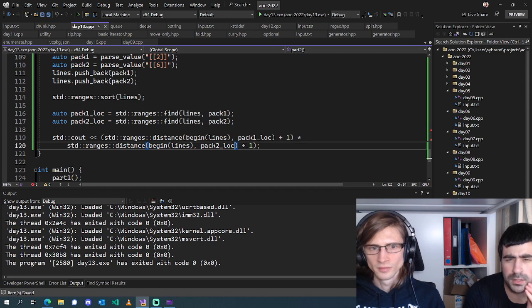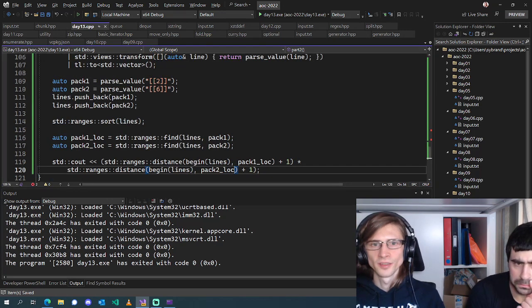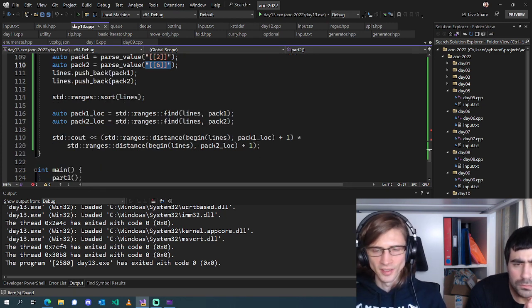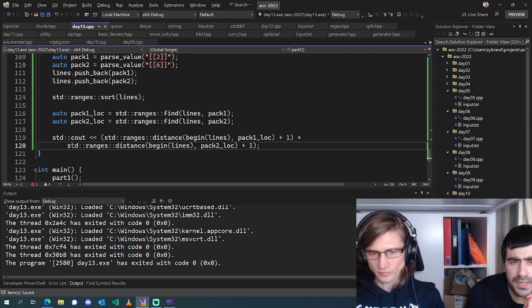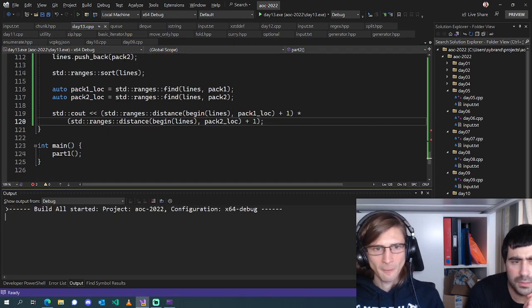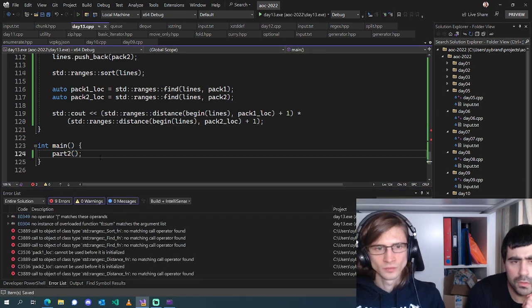Look right? So, I am still a bit fuzzy on what it is that we need to do here, but we're getting the index of this pack, the index of this pack, and multiplying them together, and the indices are 1 based, so we're adding 1 to them. Gotcha. Okay, that looks right, yes. Yeah, see how it's going to complain, though. No matching call found.